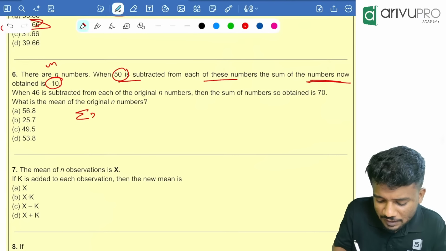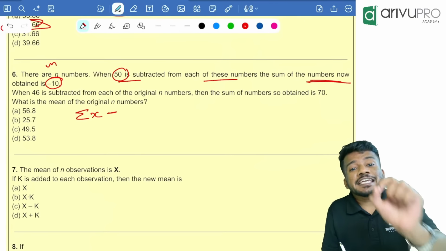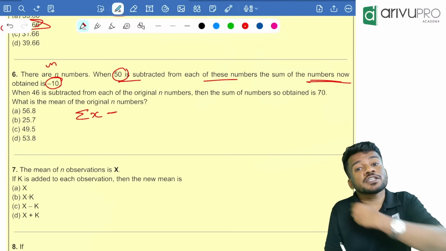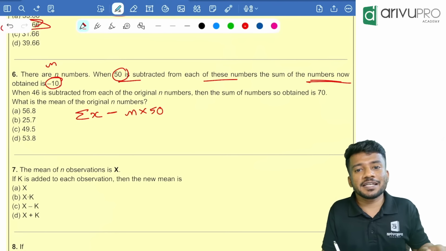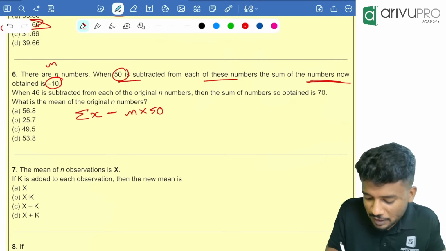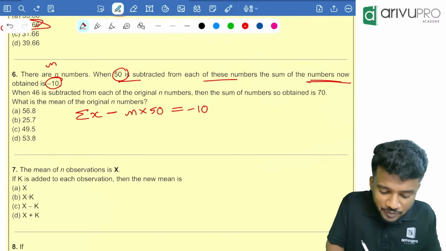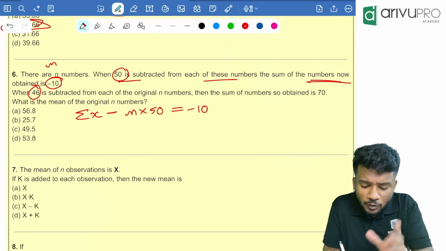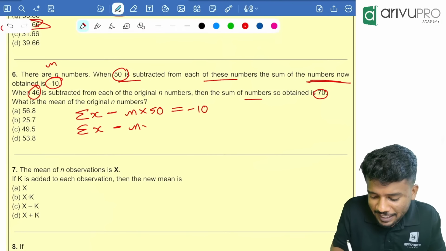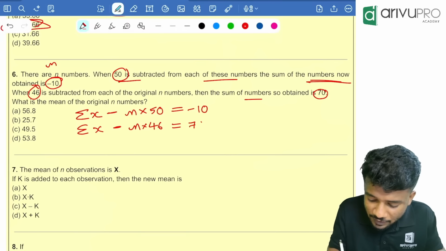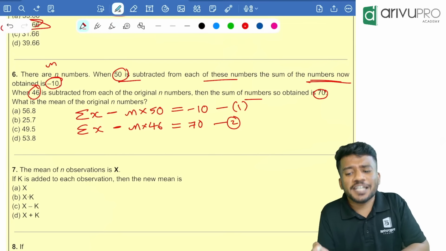That means if there is sigma x, the sum of the numbers, and I am reducing 50 from each number, from n numbers I am reducing 50. That means n into 50 is reduced from the sum. So sigma x minus 50n is equal to minus 10. Next, when 46 is subtracted from each of the original numbers, the sum of the numbers obtained is 70. That means sigma x minus 46n is equal to 70. So equation 1, equation 2. The question is, what is the mean of the original n numbers?